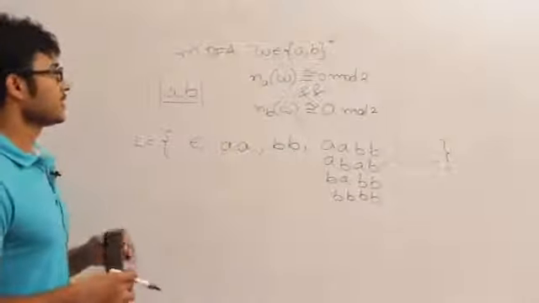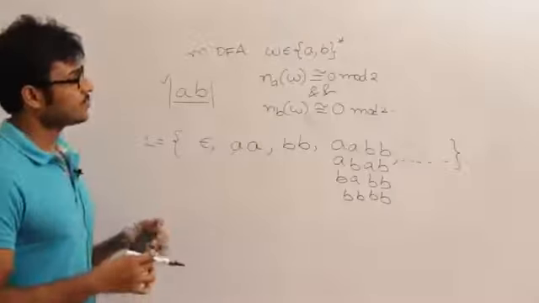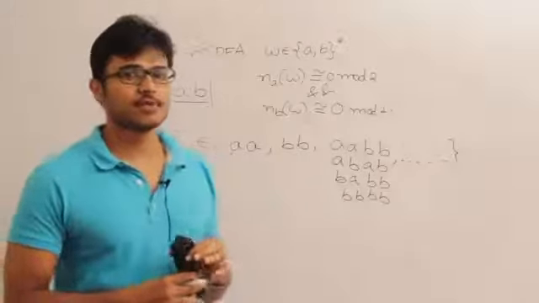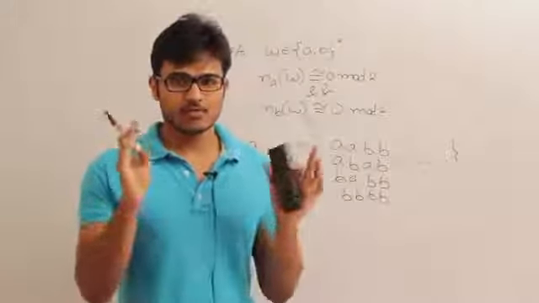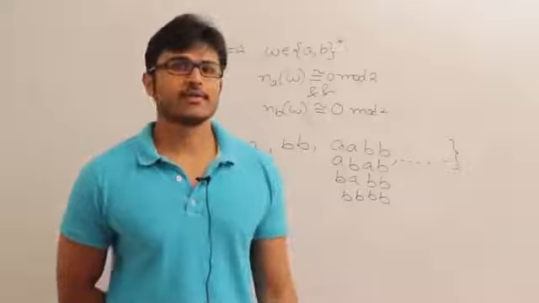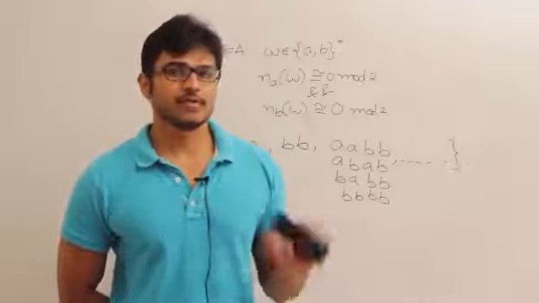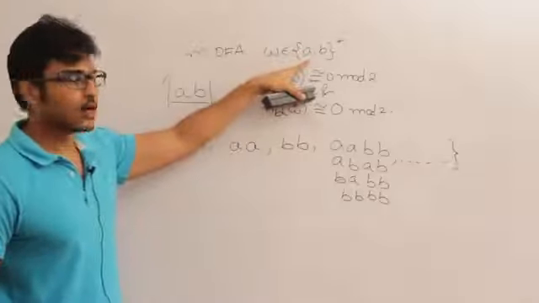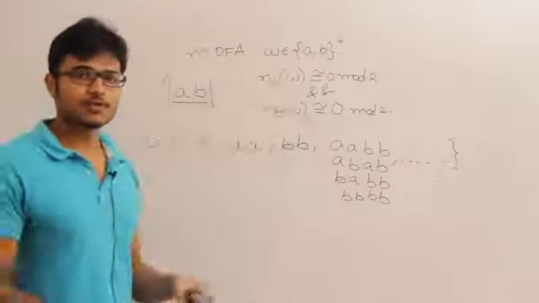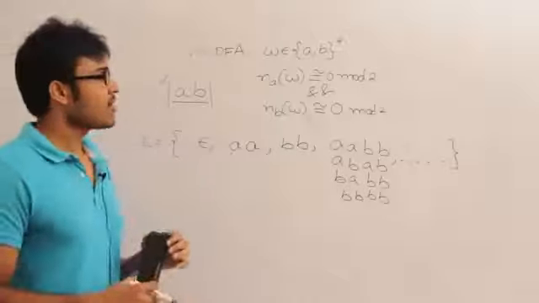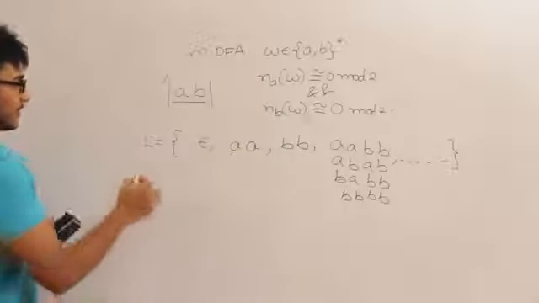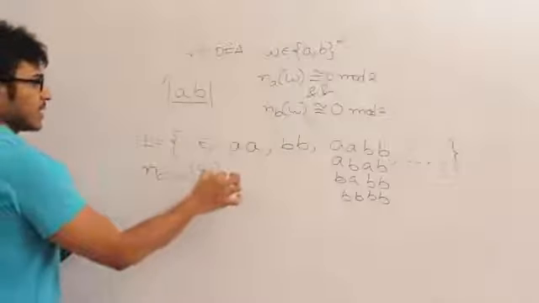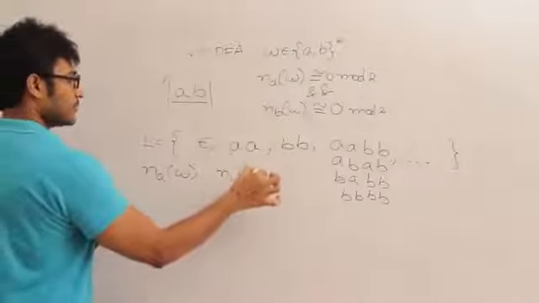So before trying it, I would like to classify all these strings. See, always the number of states in a minimal DFA depends on the number of ways or number of groups you can form depending on the question. Which means if you take all the strings possible over {a, b}, according to the question, how many groups can you put them into? I think you can write it like this: number of A's in w and number of B's in w.